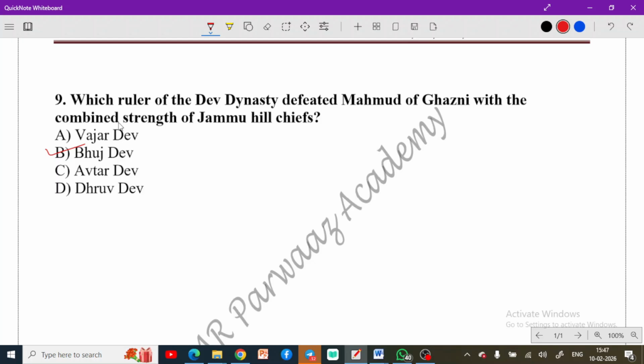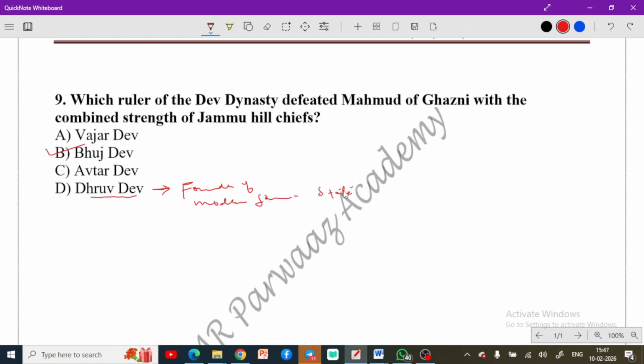So I'm not going into too much depth of this question. I was talking about this Dhrudev. Dhrudev is considered to have linkage with the Dogra dynasty, the modern Dogra dynasty that was founded by Gulab Singh. So remember this fact as well. He's also considered the founder of the modern Jammu state.